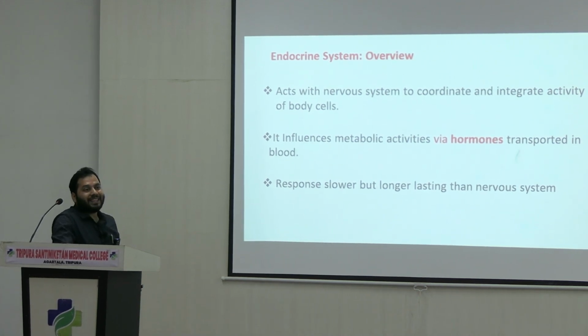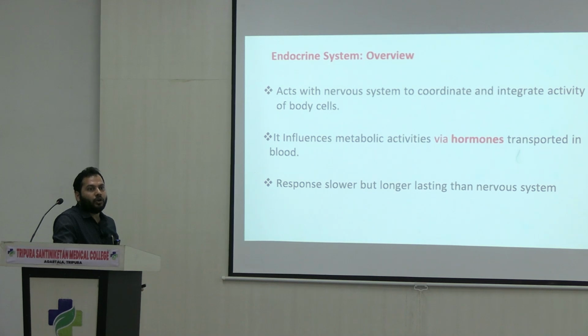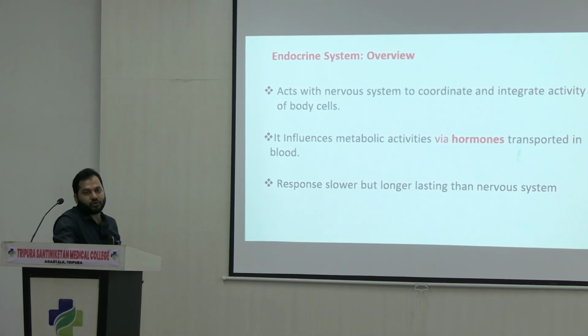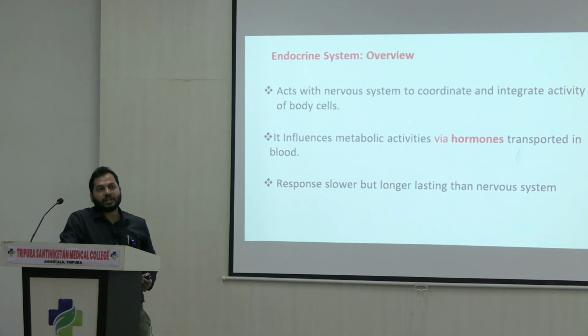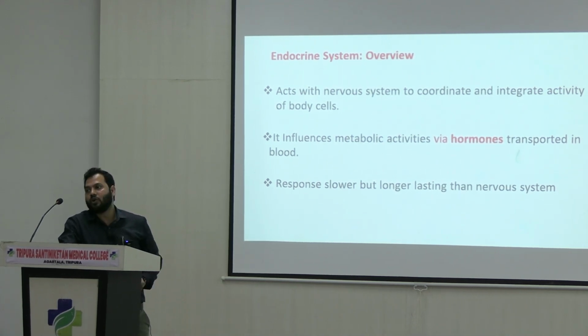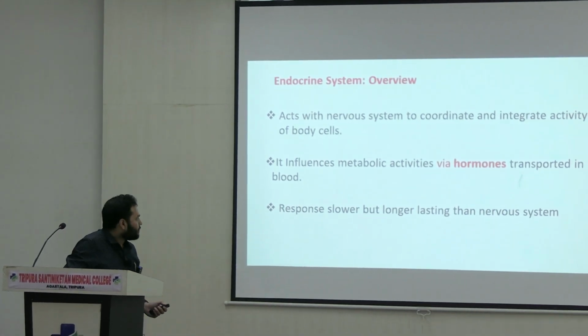The most important things involved in endocrine functions are the hormones, right? And these hormones are of various types, secreted by different types of endocrine glands, right?